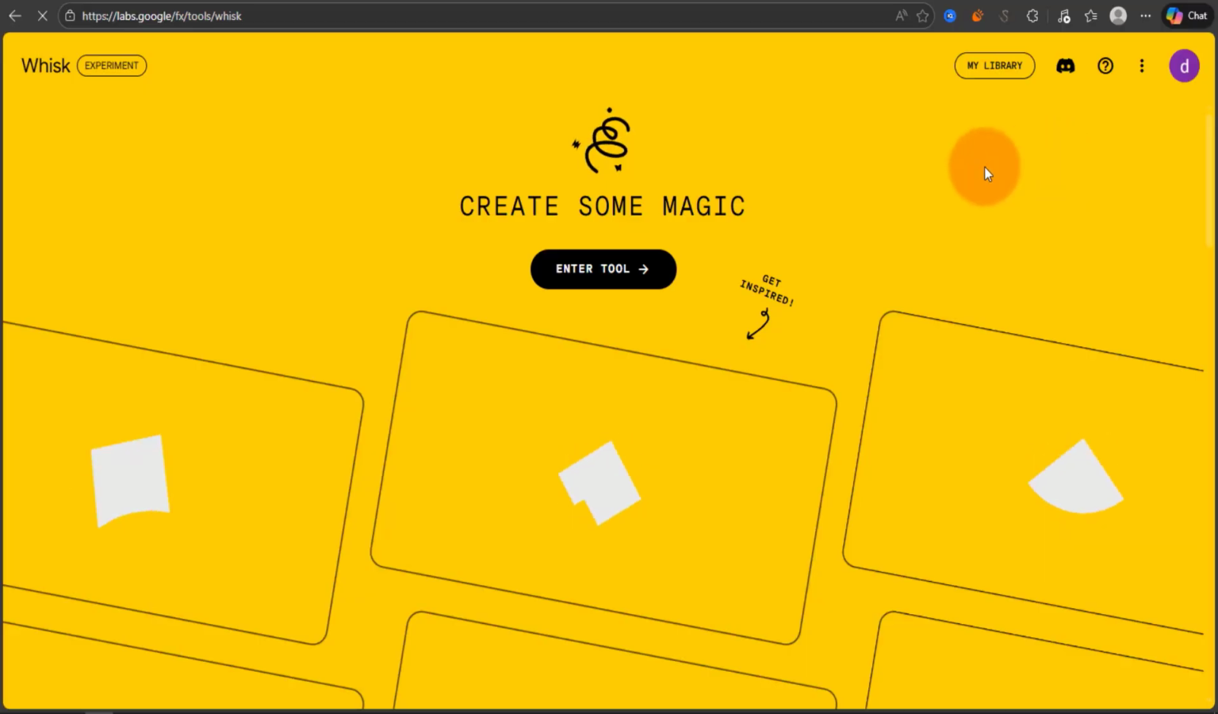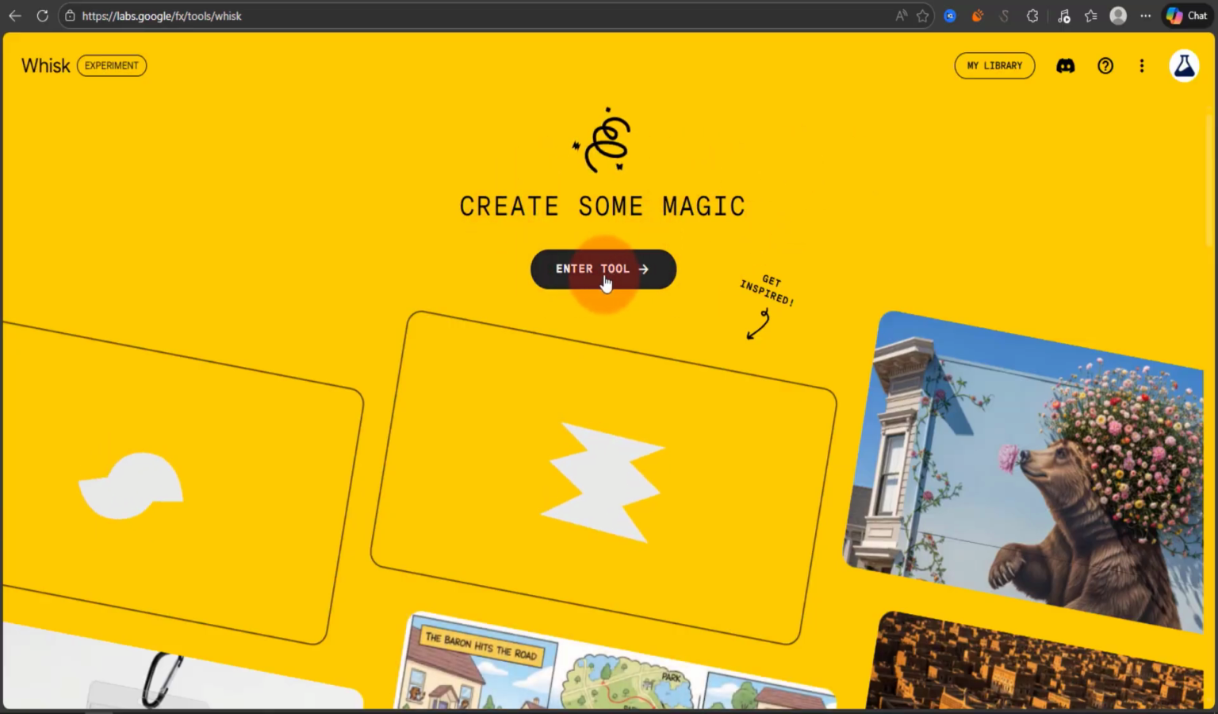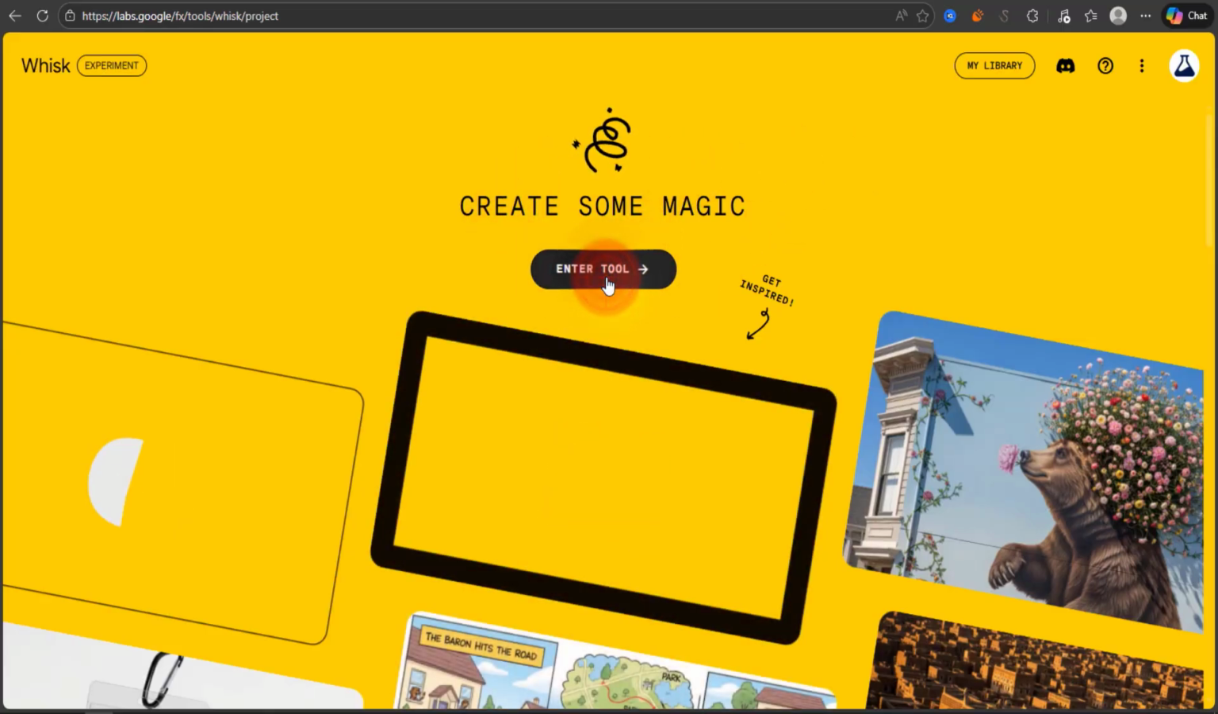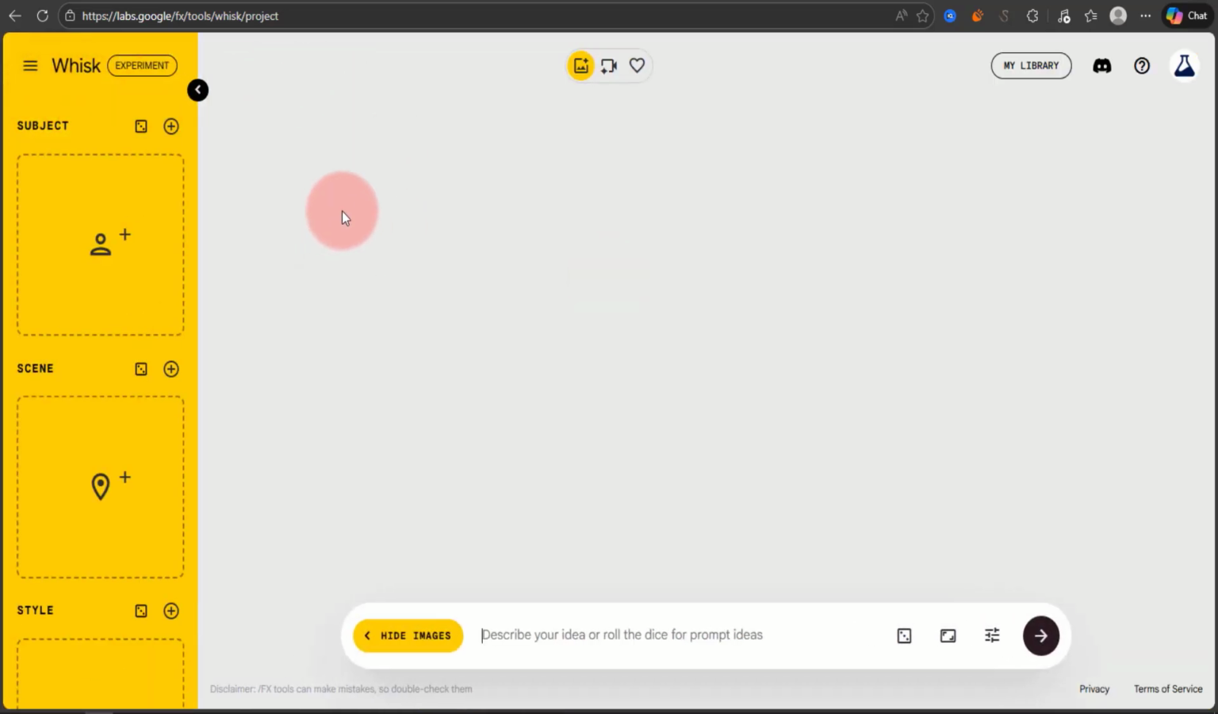We have many tools to generate images, but we'll use Google Whisk, and you'll see why this one. After getting into Whisk, click on Enter Tool. After that, you'll see this interface. Click this right arrow to see all the settings in a bigger size. The first option is Subject. In this box, we have to upload the full body view of the character in detail.